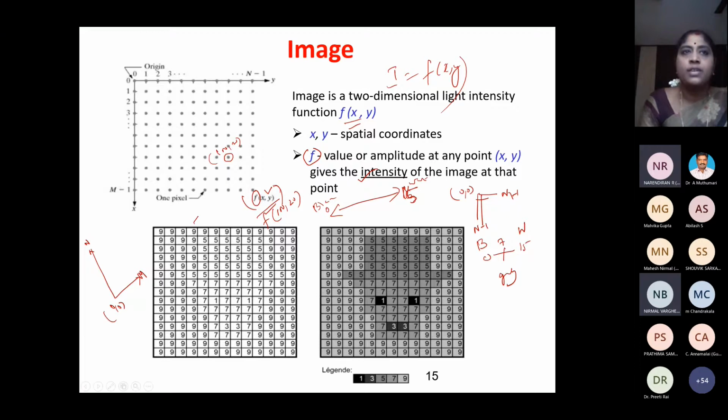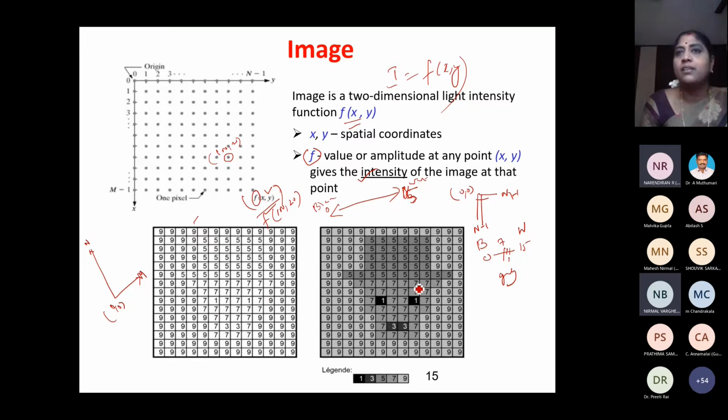If you look, 9 is somewhat after this gray: 7, 8, 9, a lighter shade of gray. You can see a lighter shade of gray here, and this is a darker shade of gray. Wherever I have 5, I've got a darker shade of gray, and wherever I have 7 here, I'll have the next light shade of gray, and wherever I have 1 it is almost black.